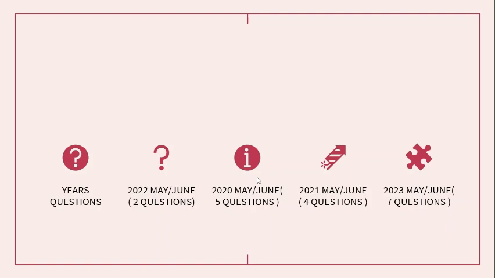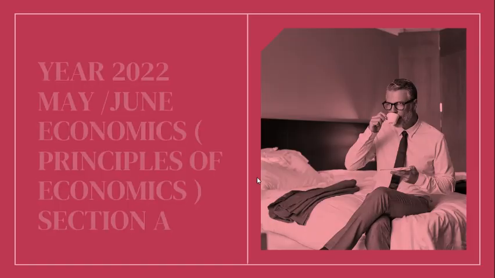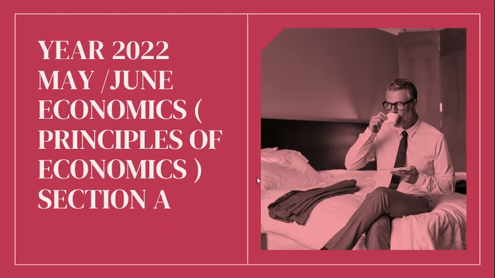We'll be looking at the most repeated questions for each of these years and how they correlate with each other. So first of all, let's look at the first year. This is the agenda where we'll be answering questions under each of these years. First, we're looking at 2022 May June economics, Principles of Economics, which deals with the first unit of economics, which is very important to note. I did do a live stream on this, guys. I will post a card on top there. If you haven't seen that video, you could look into it after you have finished watching this one.